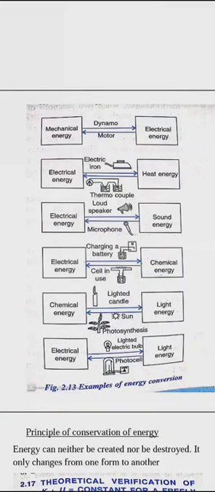First is dynamo or motor. Dynamo means it is a generator. A generator converts mechanical energy to electrical energy. And a motor is opposite to it. Means what? It will convert electrical energy to mechanical. An example of a motor is your fan. Next, iron. Electric iron converts electrical energy to heat energy. And then there is something called a thermocouple. This you will study in higher standards. Thermo is heat. So it will convert heat energy to electrical energy.